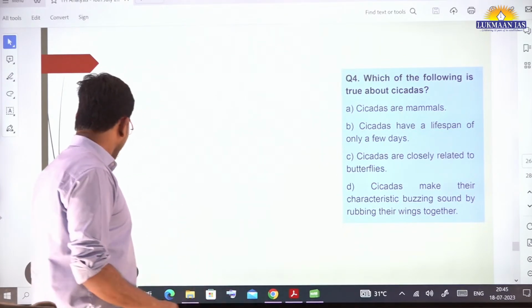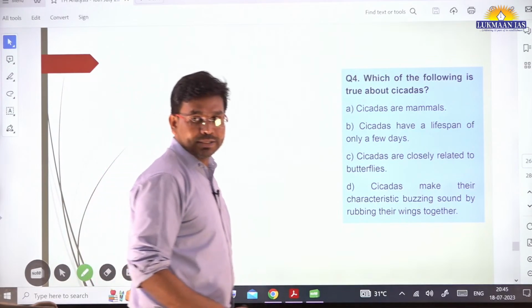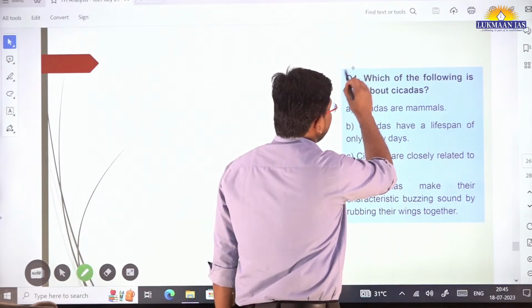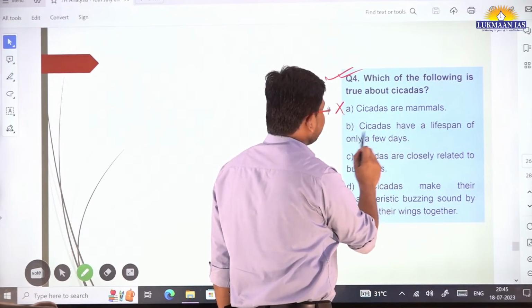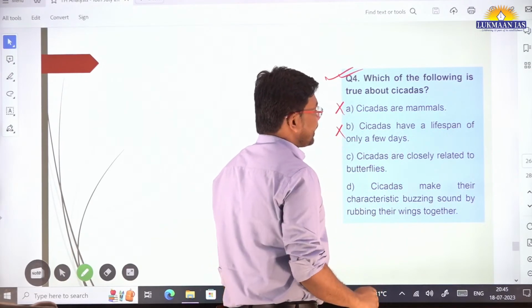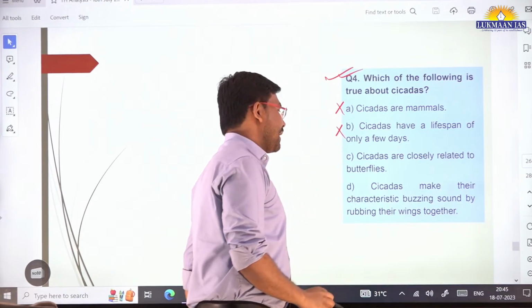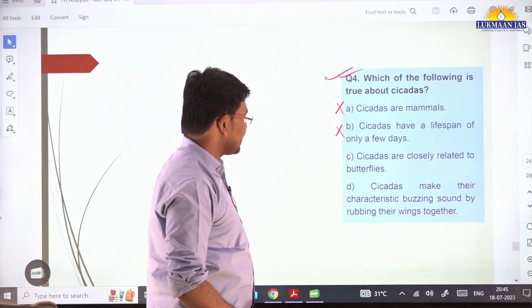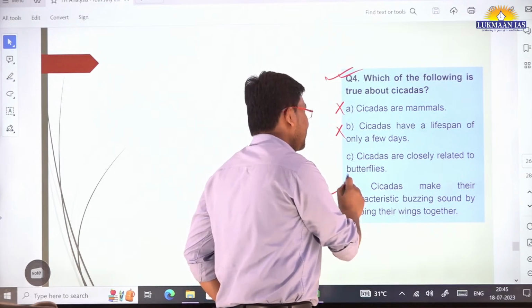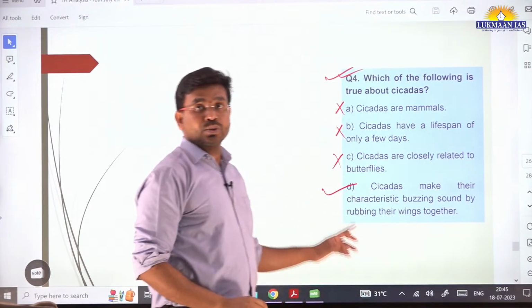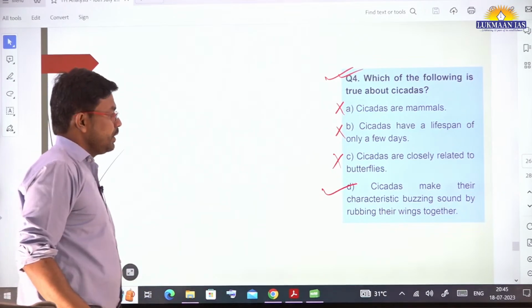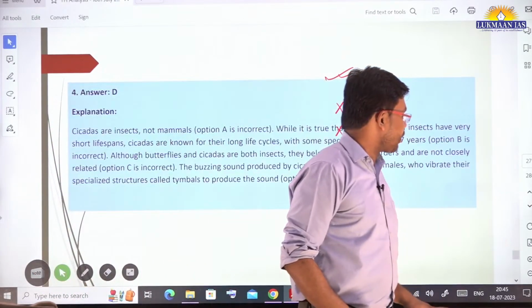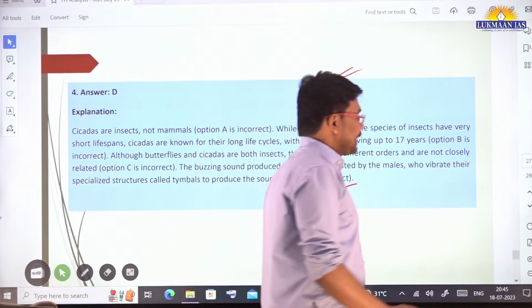It says, which of the following is true about cicadas? Cicadas are mammals. Cicadas have a lifespan of only a few days. Cicadas are closely related to butterflies. Cicadas make their characteristic buzzing sound by rubbing their wings together. The fourth statement, D, is right according to this article. You can go through the solution of this topic in your free time.